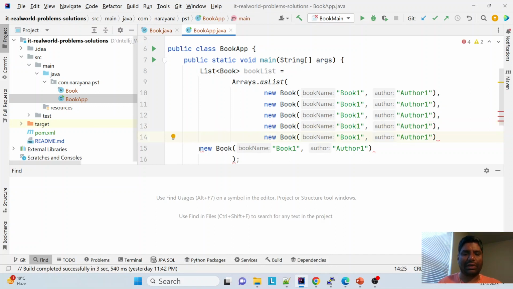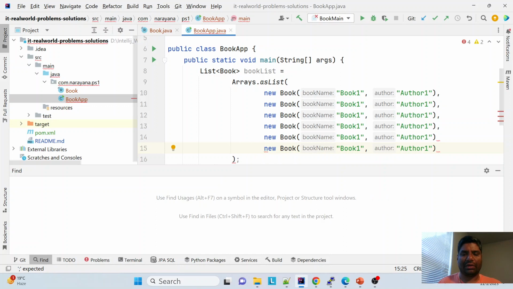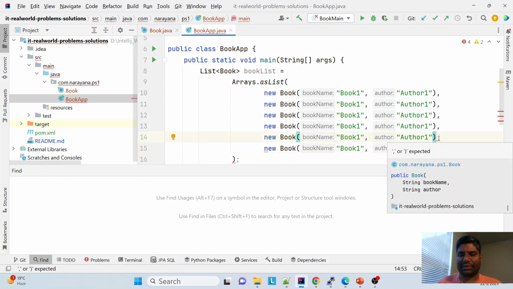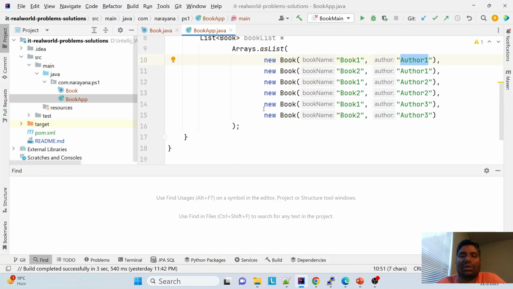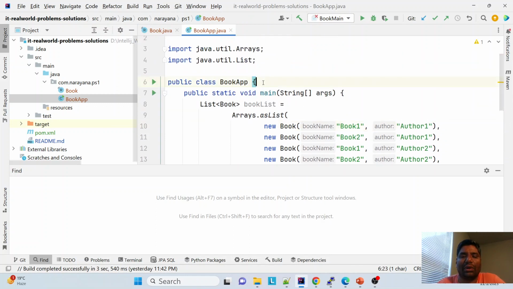So I'm creating, in this particular exercise, book 1, book 2, book 1, book 2, book 1, book 2. Let us say author 1, author 2, author 3. Whenever I look up author 1, I am supposed to see book 1 and book 2 as a result. So how do I do it?